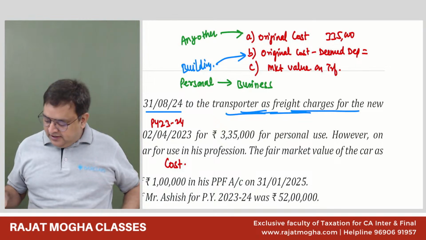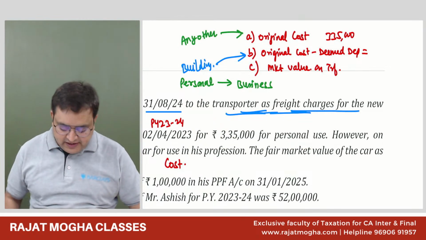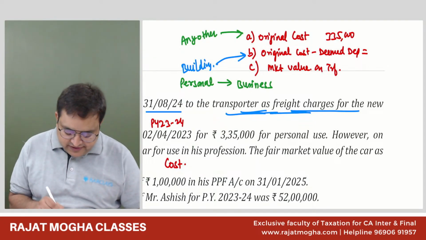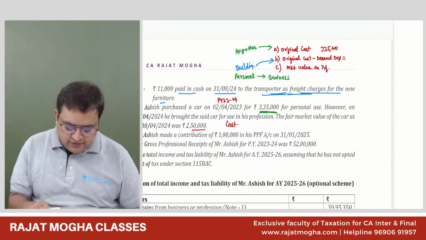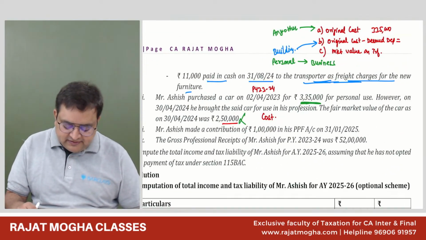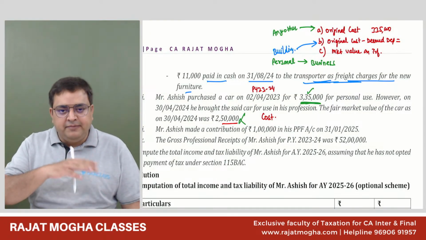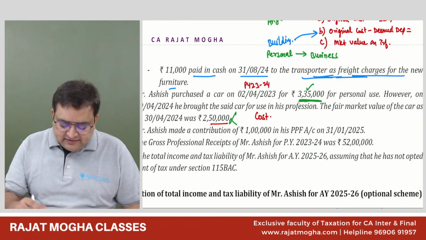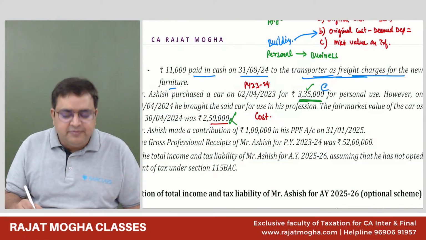Everybody is okay with it? So guys, you were correct. We should record it at original cost only. So we will record it at 3,35,000 only. No deemed depreciation, no fair market value. 3,35,000 we will record, and we will bring this into our books of accounts. And what is the depreciation, guys, which you want to charge in this year? Because now you brought it in this year. So what is the rate of depreciation on a car?